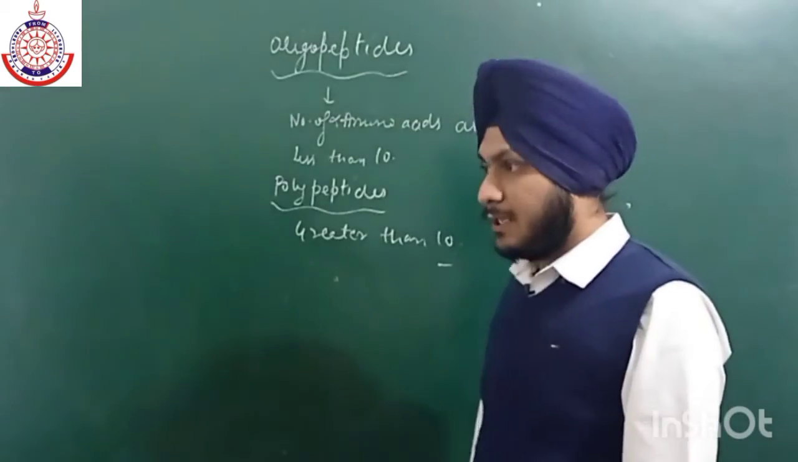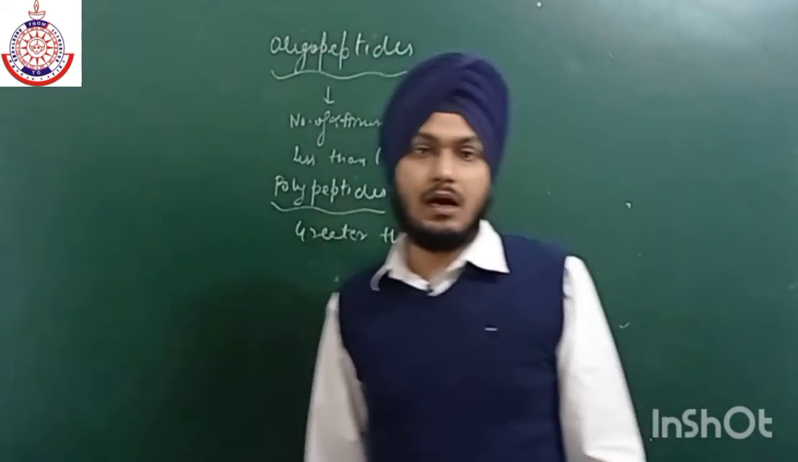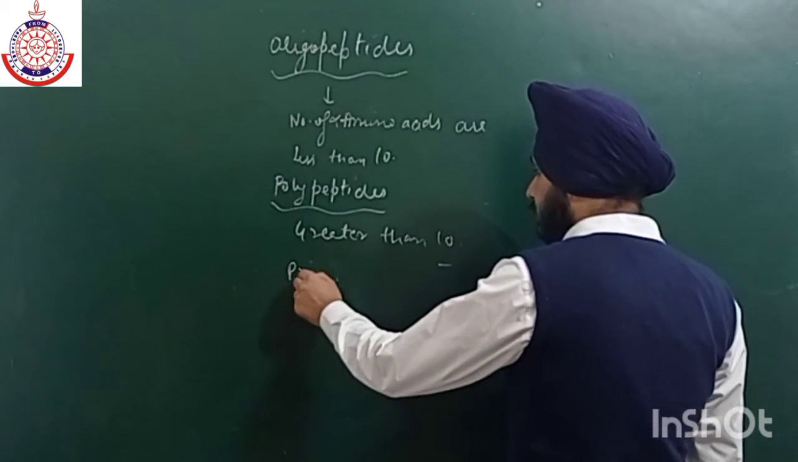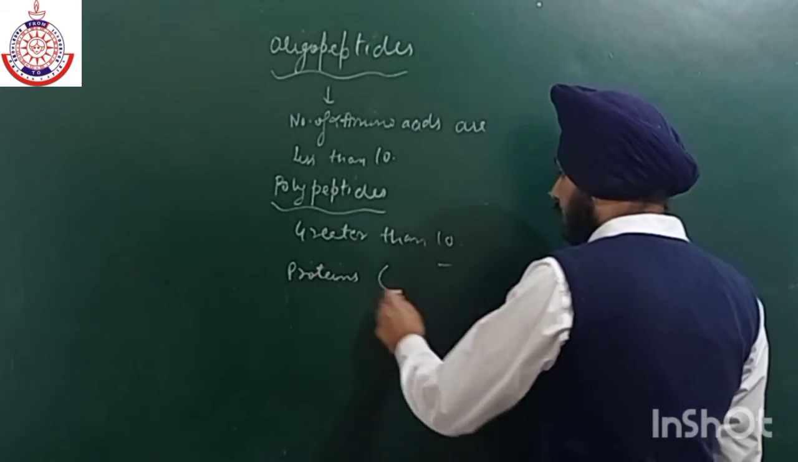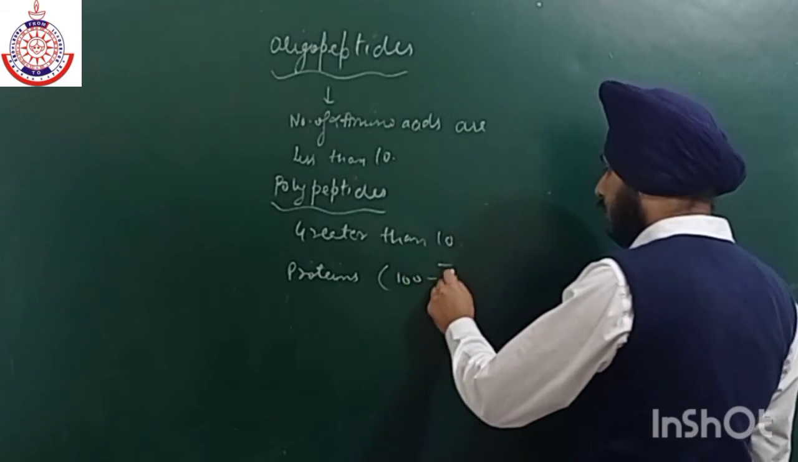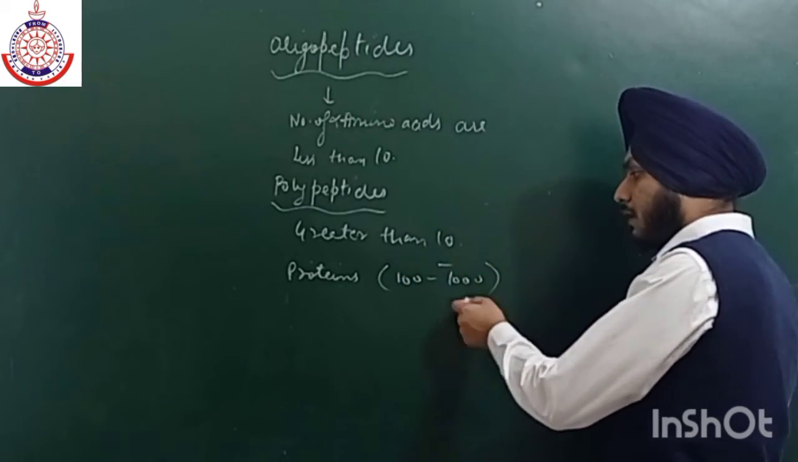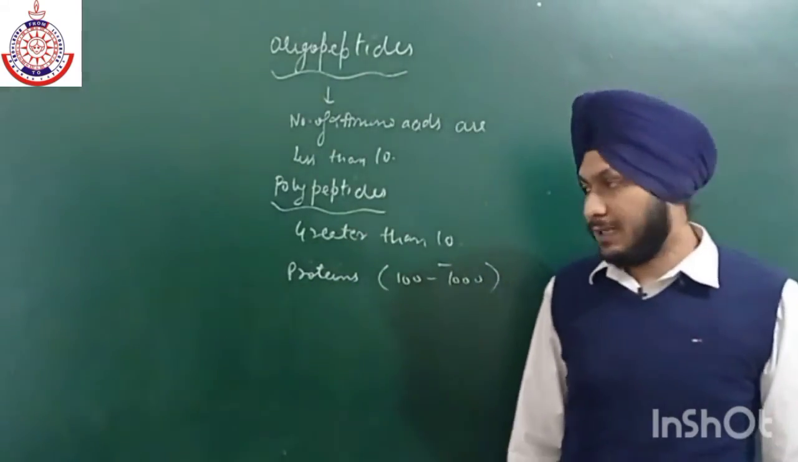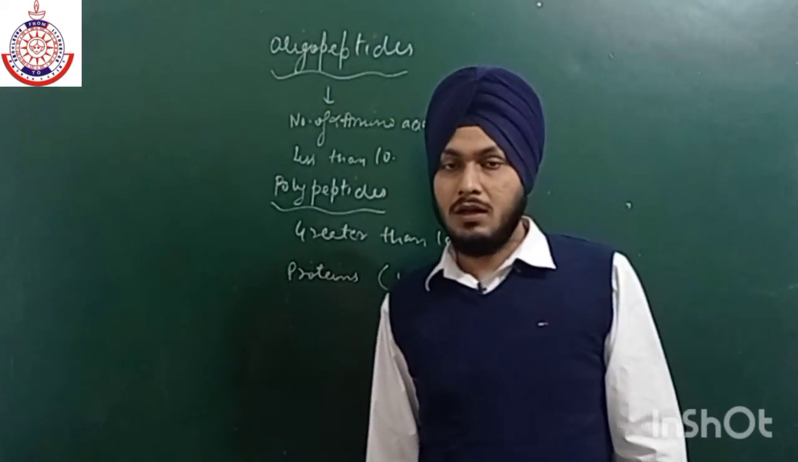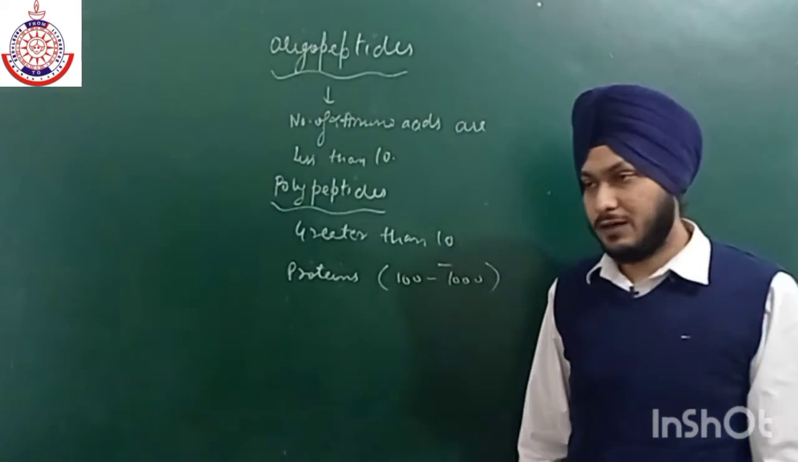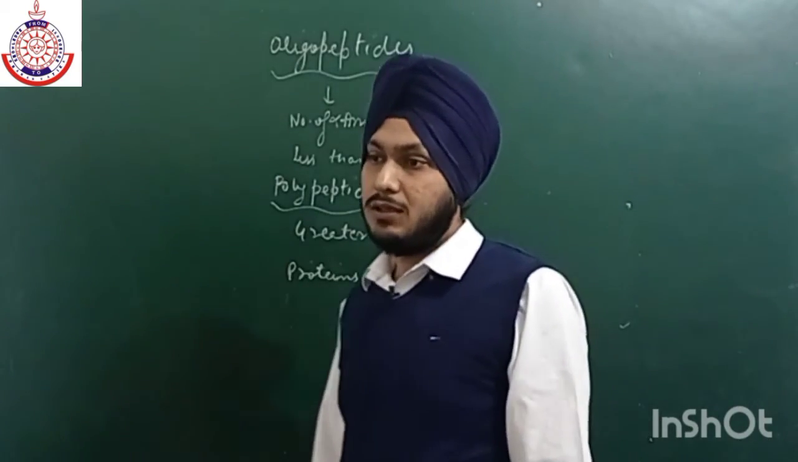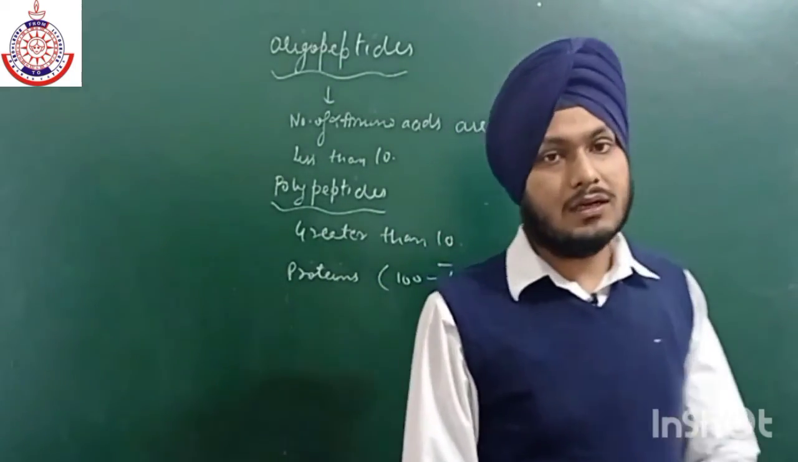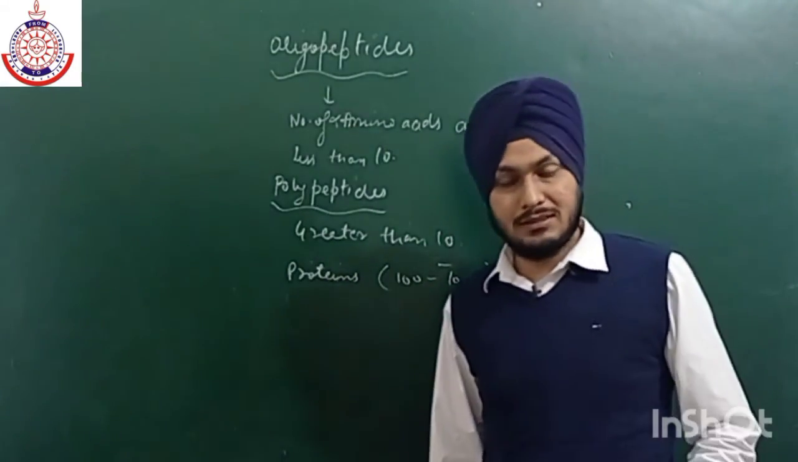Now as we all know, proteins are of high molecular mass. So in proteins, near about 100 to 1000, or maybe greater than 1000 amino acids are present. But actually it is not a hard and fast rule that a species having more than 100 amino acids is termed as protein.